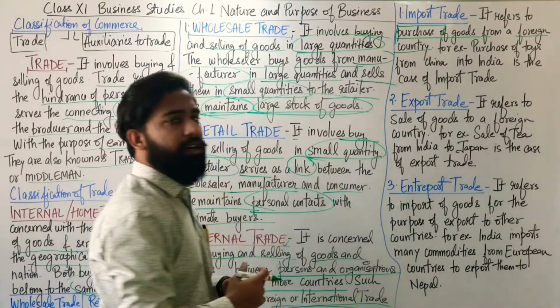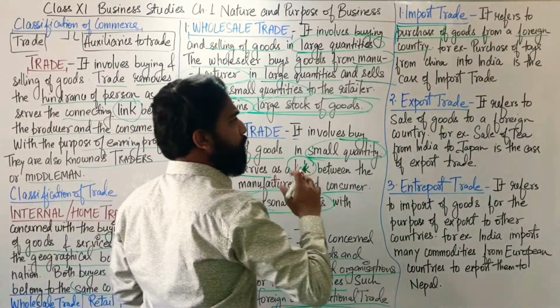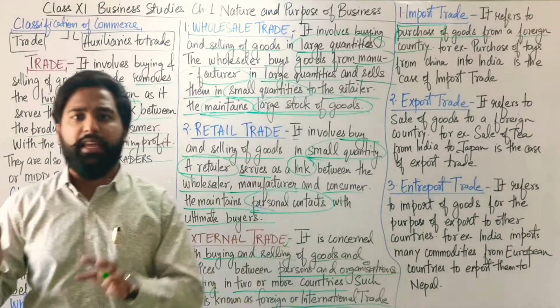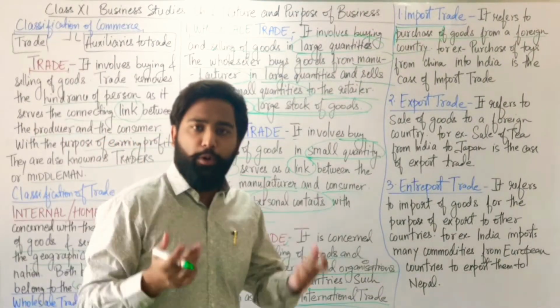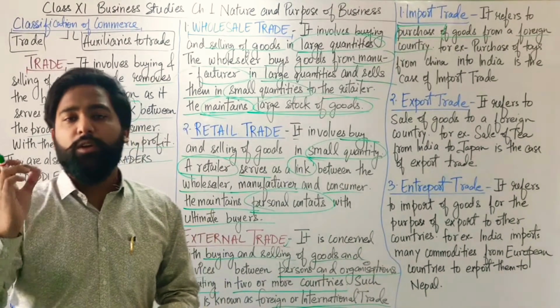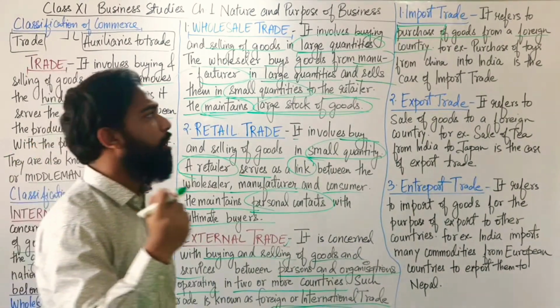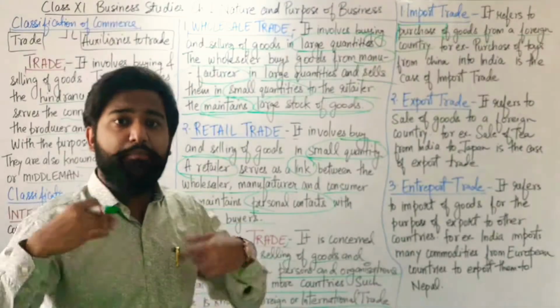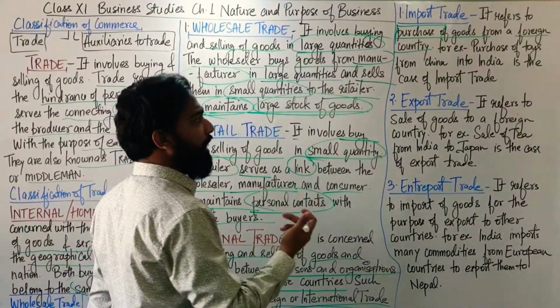Let's understand with the example. As you already studied in class 10th, India imports or purchases toys from China. China exports toys to India.